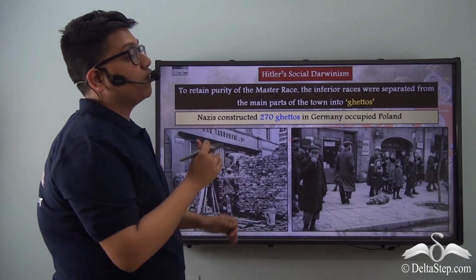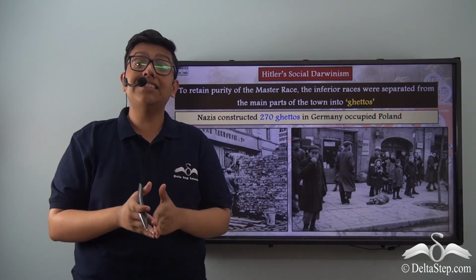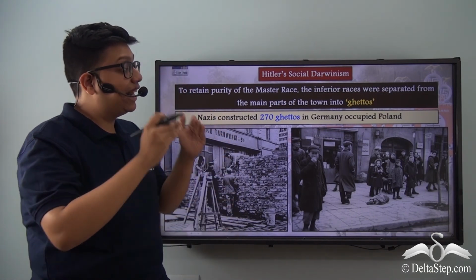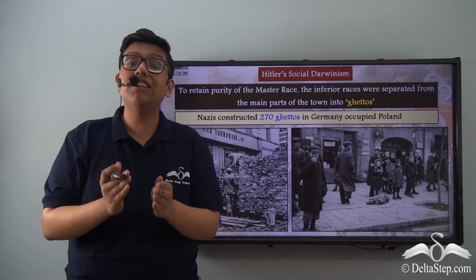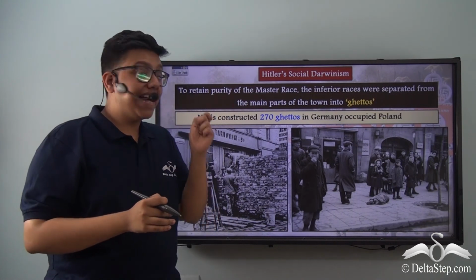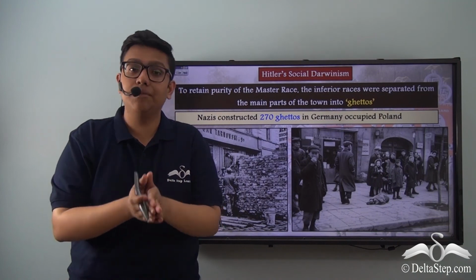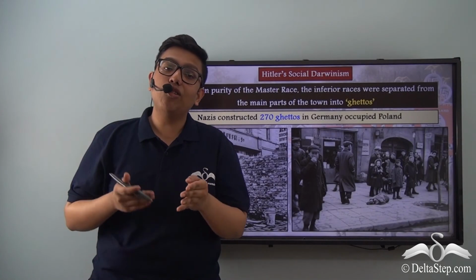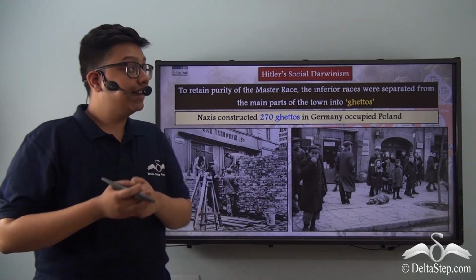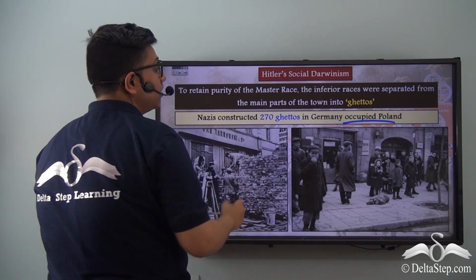Now, the Nazi party did not want to make the ghetto into a standalone unit. They wanted to make this a process, a method of social exclusion to keep the inferior races separate. And therefore, they passed the 1937 ghetto laws, which made ghettoing a process of social exclusion, which was applied to all German towns and cities. And eventually was also applied to all the other territories which the Nazis would come to annex and occupy, such as when Germany occupied Poland, they built about 270 ghettos